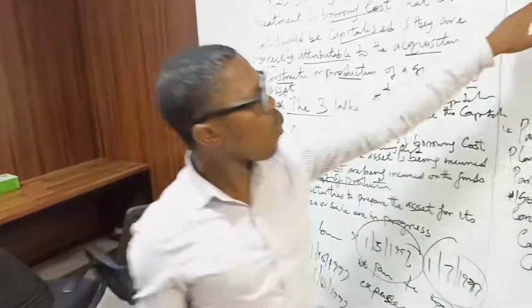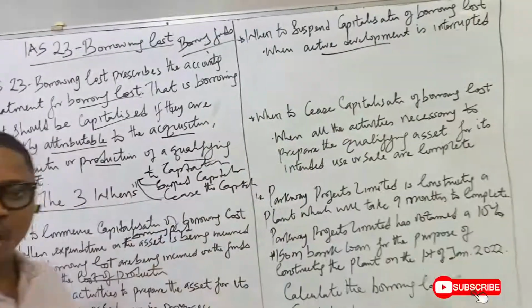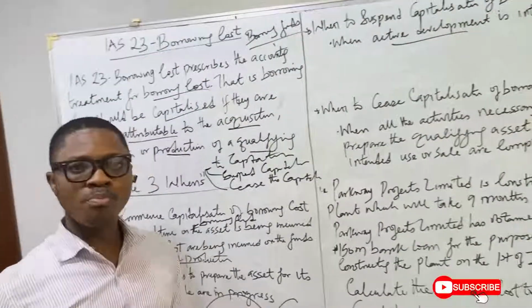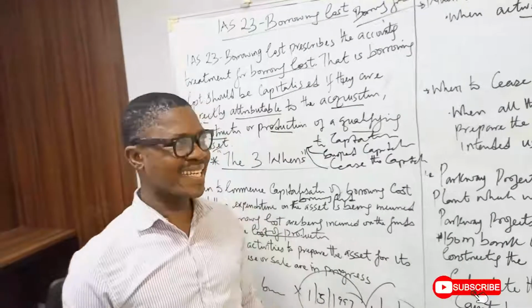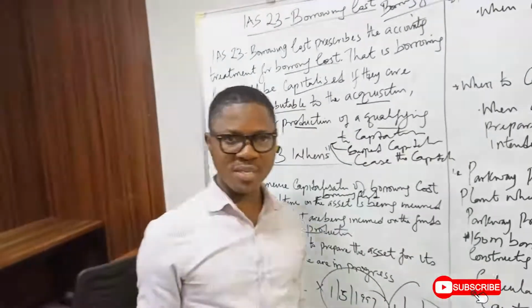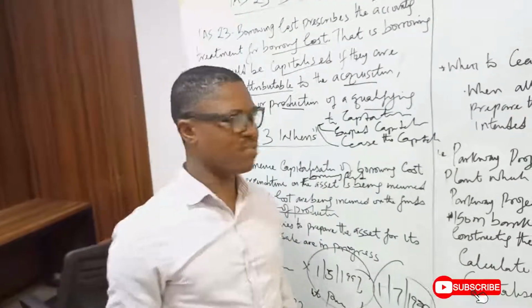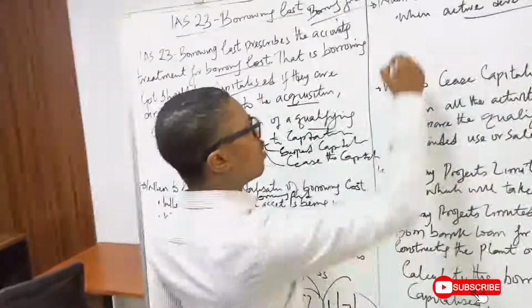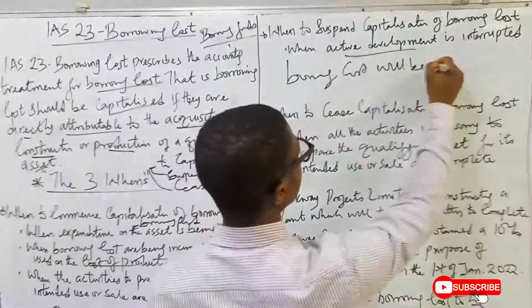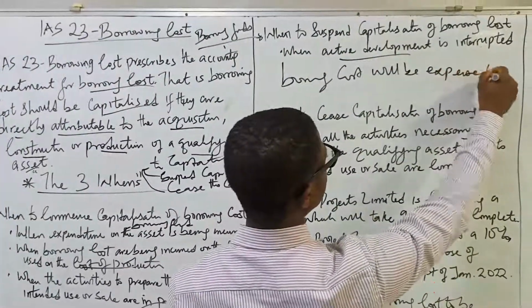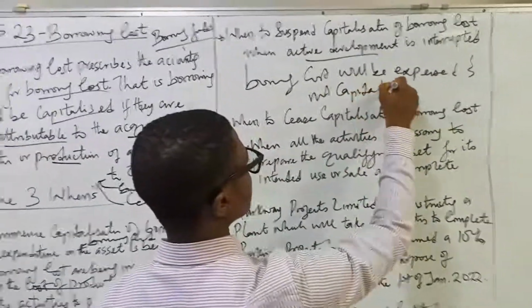When active development is interrupted, this means that when active development in the acquisition, production, or construction of a qualifying asset is suspended, that simply means that for those periods, borrowing costs will be expensed and not capitalized.